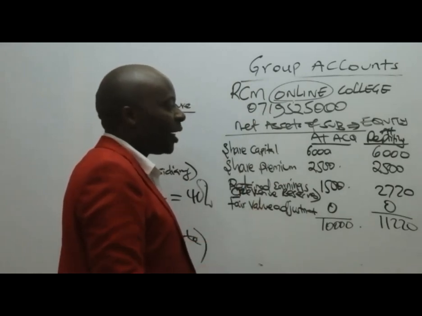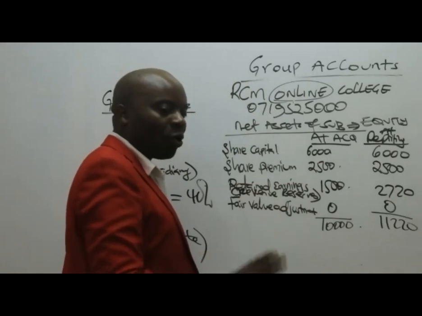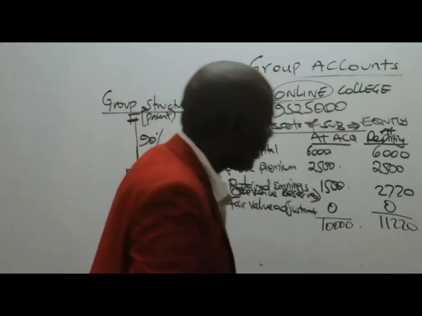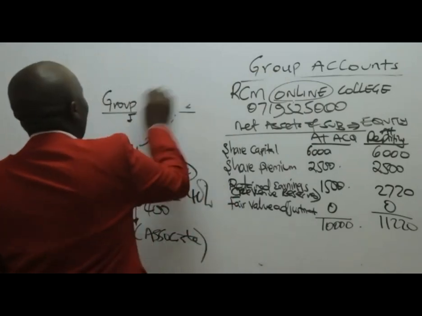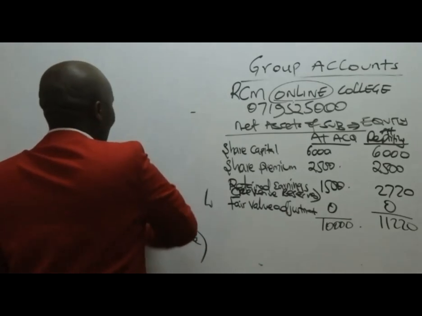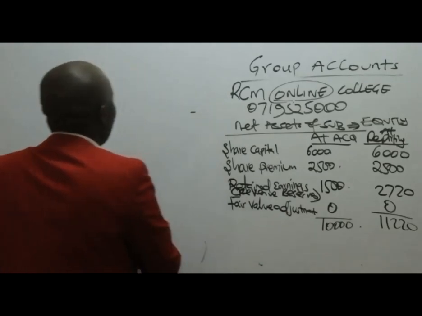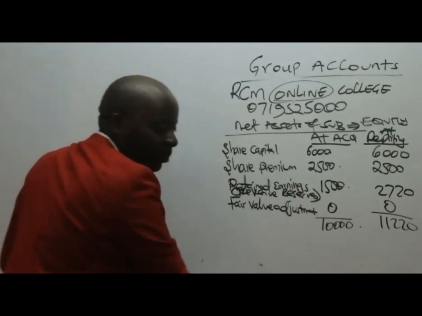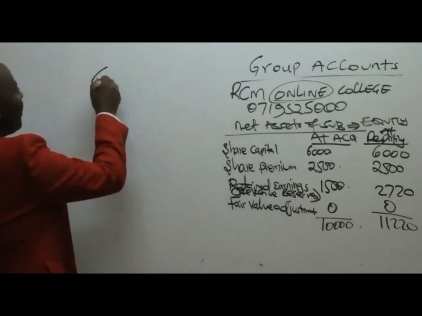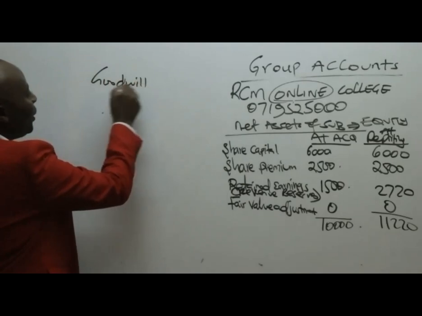Today, I'm just here to teach you how we get what we call goodwill. That is the lesson of today. The objective of today is to calculate goodwill, and from there, I'll be able to go to my third step. My third step is this important step of goodwill.